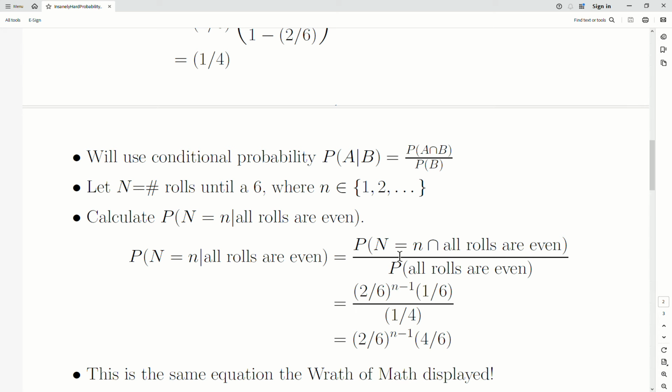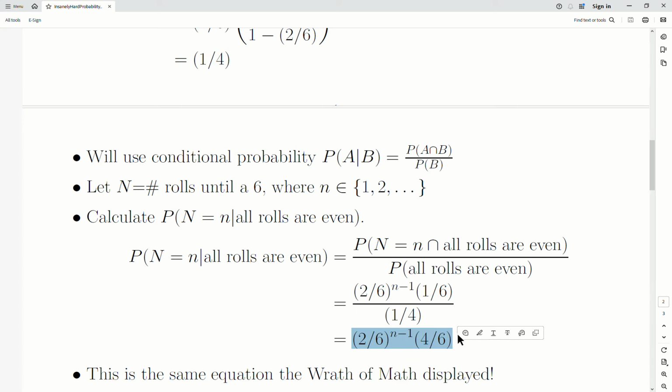Well, this numerator is this x. We're intersecting on all rolls are even. So all the rolls before the 6 have to be a 2 or a 4, and they each have a 2/6 probability. And there's n minus one of them, and then the last roll has to be a 6. Now the probability that all rolls are even, we just calculated up here, and that's 1/4. And then the 1/4 we combine with the 1/6, and we get 4/6.